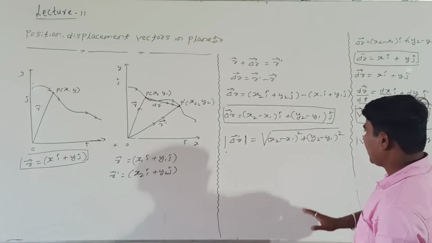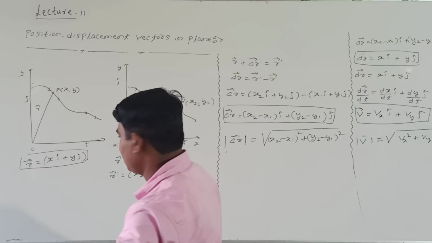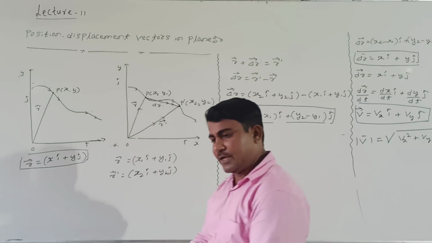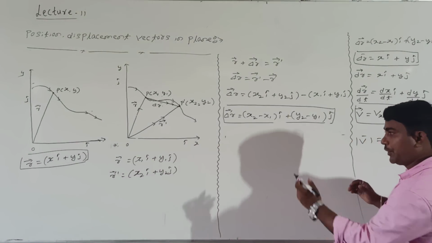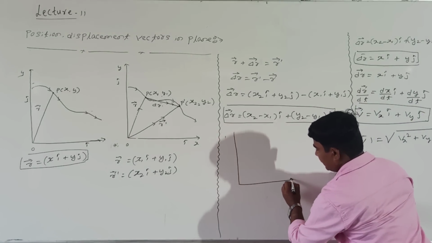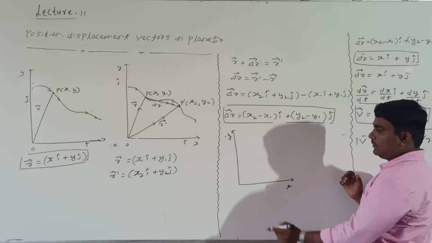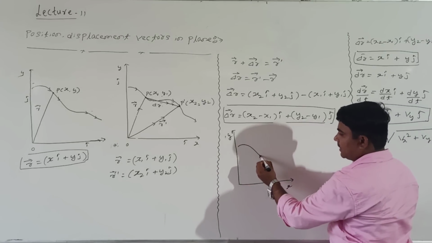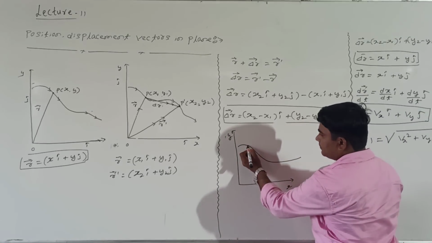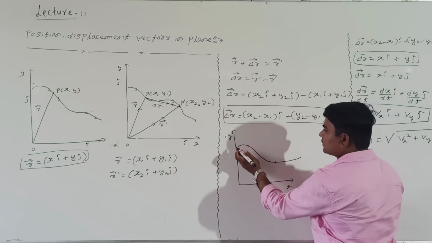See students, again I will take the plane. Look at me. I will remove this step. See here how to take the velocity of the body and the direction. It is very important. This is the plane, this is the x-axis, and this is the y-axis. Now the body was moving in this direction. I had taken the position vector at this point, and I take one more point here. Or I can take the position vector here also, no matter.